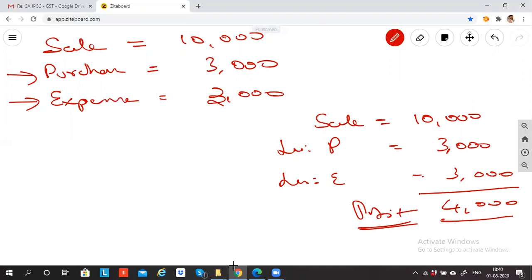Let's suppose my purchase is 13,000 rupees. What will happen now? Will you get 4,000 profit? Sir, it is a loss. So what is my loss? 6,000 rupees is my loss. So are you able to understand the meaning of profit and loss? Yes, sir. Excellent.